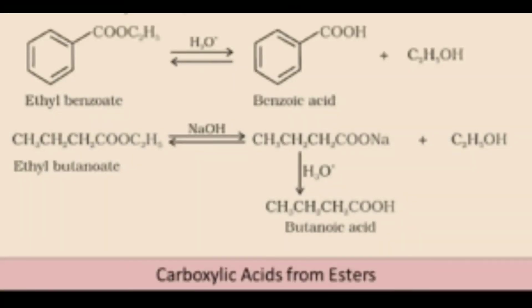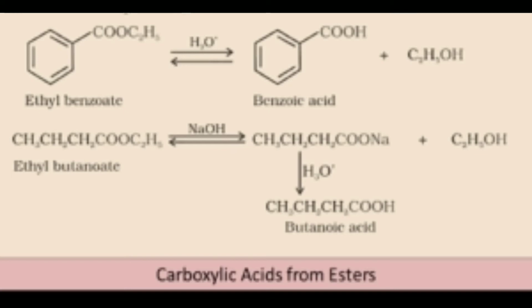Next point is the preparation of carboxylic acid from esters. The carboxylic acid can be obtained from ester either by acid hydrolysis or alkaline hydrolysis. In acid hydrolysis of ester, the esters on hydrolysis with dilute mineral acid like dilute HCl or dilute H2SO4 give the corresponding carboxylic acid.